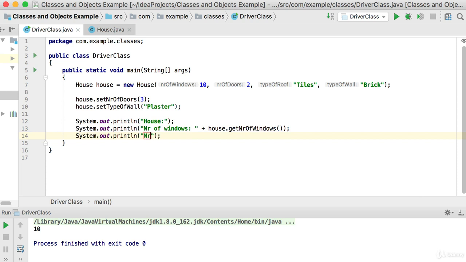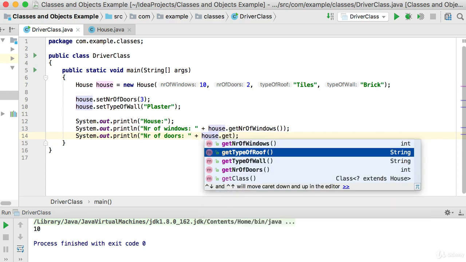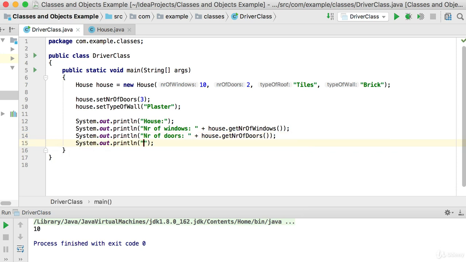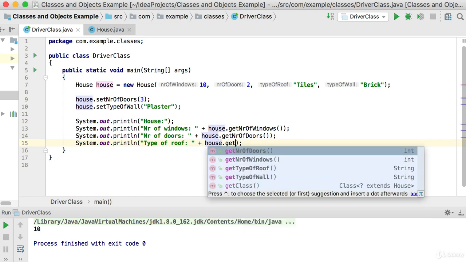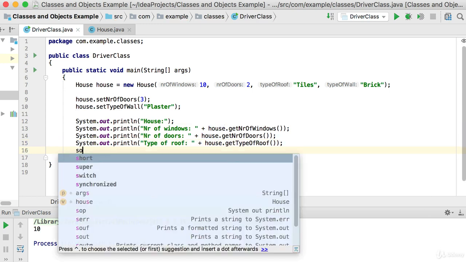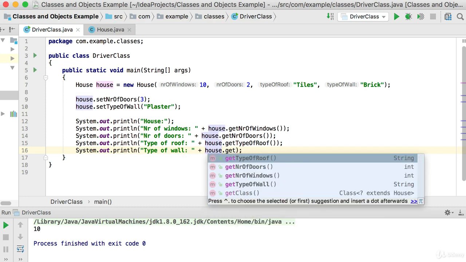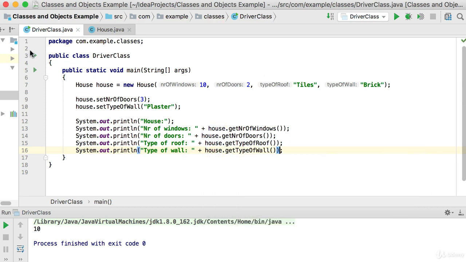So on a new line again, let's get the number of doors. And the number of doors will also be house.get number of doors. Let's use the next one, the type of roof. And then the type of the roof you can get by saying house.get type of roof. And then the last one there, the type of wall. And then we're going to use house.get type of wall. And then if we run this, it should be exactly as we have them there.